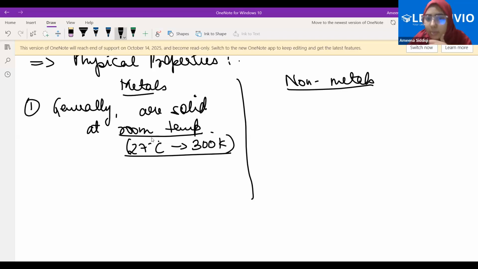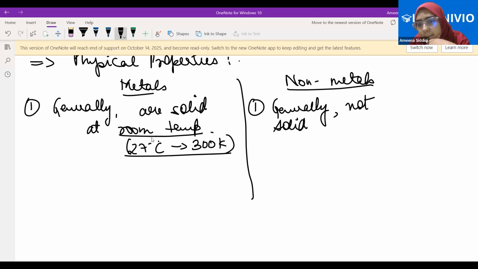Okay, fine. Now come to the non-metals. We'll be discussing all the exceptions after discussing the properties. So what about non-metals? What is the physical state? Are they solid? Generally, they vary. Some are gas and some are solid. So can we write generally not solid at room temperature? Simple. Yes, but there are solids, right?